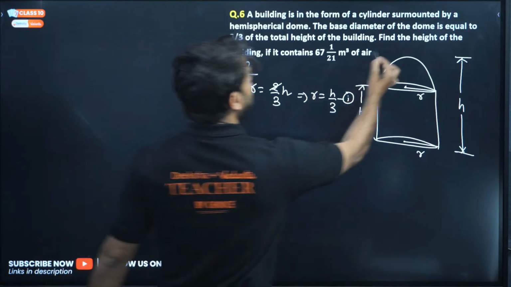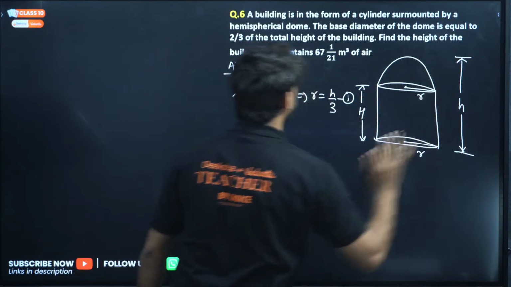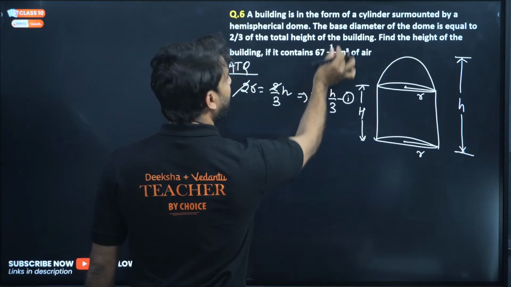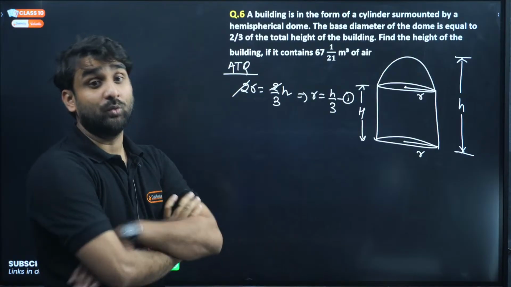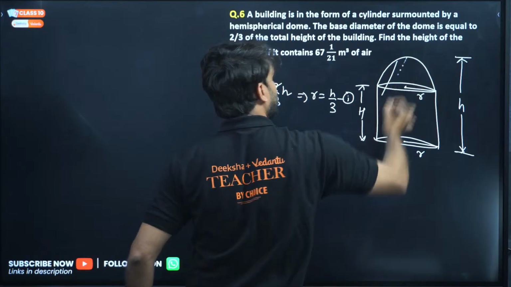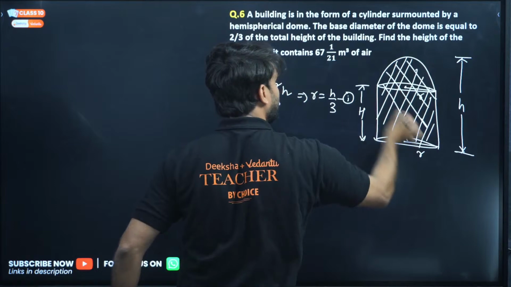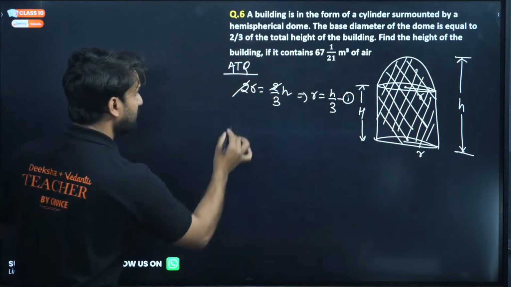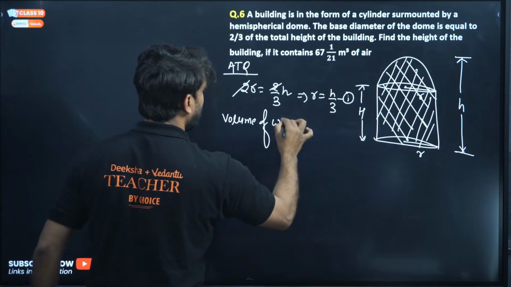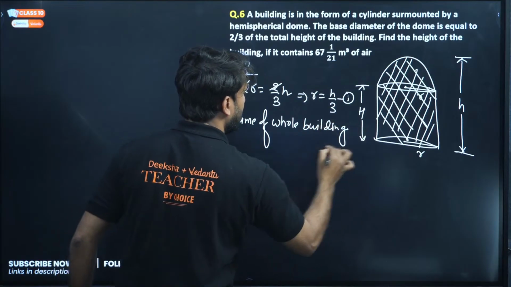Now find the height of the building. Very good. We have to find out the height of the building, means small h. If it contains 67 whole 1 by 21 meter cube air. So the volume of this whole building is given here. How much air is occupied inside this? So volume of the whole building is given here. And how much is the volume?